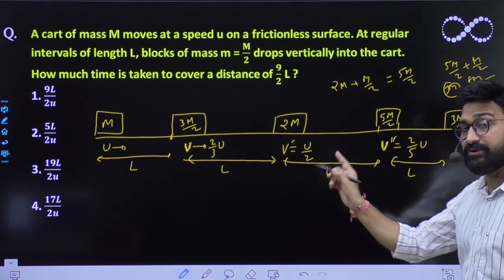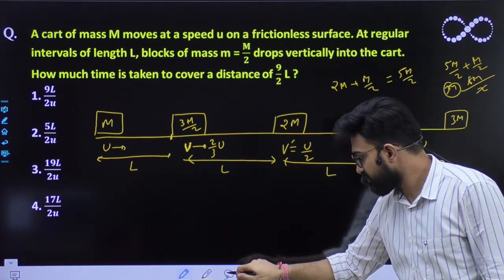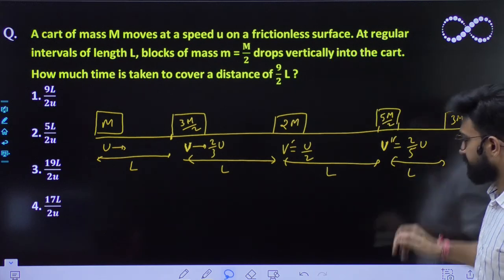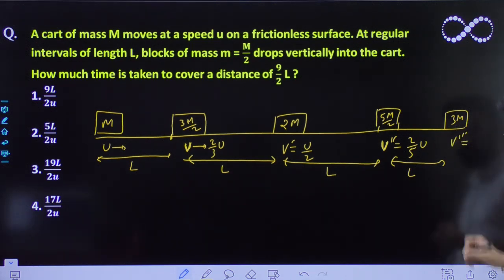I hope this thing is clear to everyone. Now its speed becomes u/3, its mass becomes 3m. So what would be its speed v triple dash? It will be u/3.